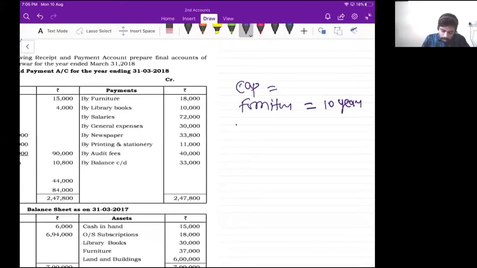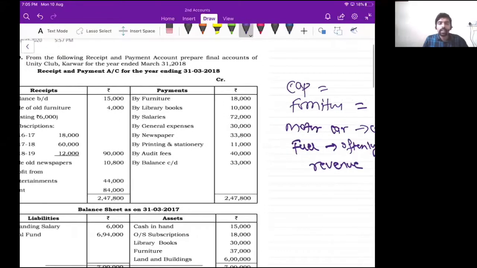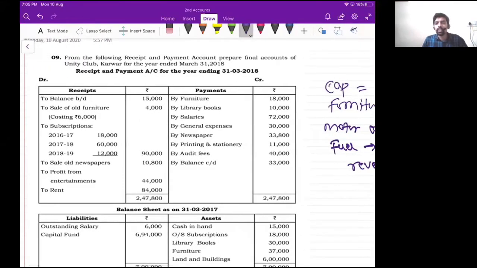So another example, purchase of motor car. If you buy a car, that is called as capital expenditure. Why? This is non-recurring in nature. We will not buy very oftenly, correct? Whereas fuel, petrol for the car, you will buy that very oftenly, correct? So this is revenue item. Fuel is revenue item. Whereas motor car is a capital item. Got it? If it is recurring in nature, then that is revenue. If it is non-recurring in nature, then that is capital. Very good. I got the correct answers.